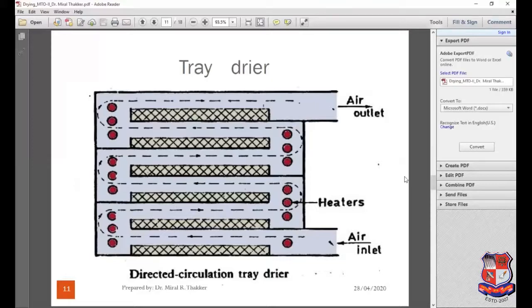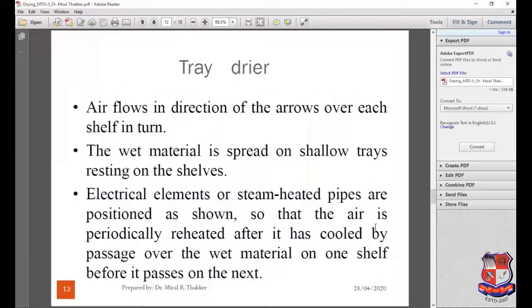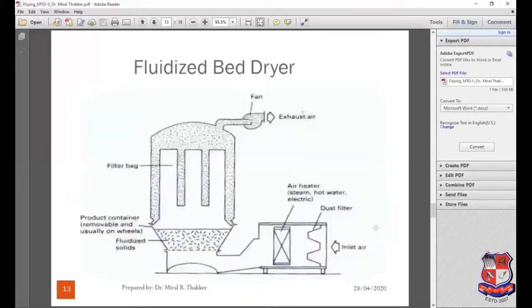Electrical elements or steam heated pipes are positioned as shown so that the air is periodically reheated after it has been cooled by passage over the wet material on one shelf, before it passes on to the next. This is the explanation about the tray dryer. You can have a view of that.